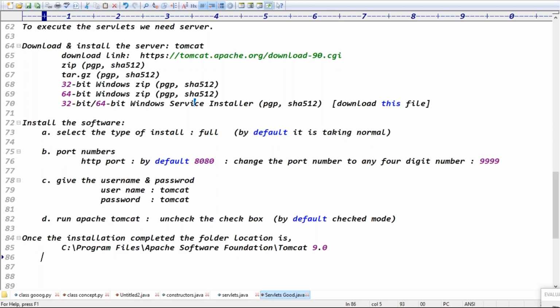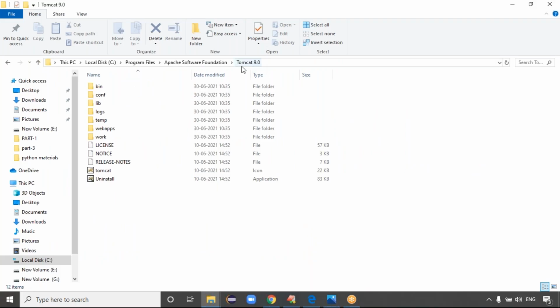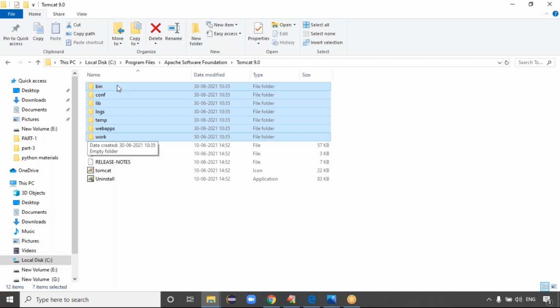Today we will see all the folders, guys. Tomcat 9.0 contains some folders, almost 7 folders. Let me give an explanation of these folders. Once you get clarity about what the server is, the installation process, how many folders it contains, and the purpose of these folders, then you will start the first application, right? Good. Because it contains 7 folders, guys.